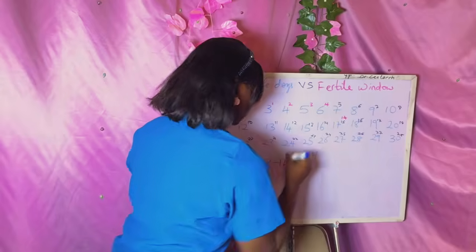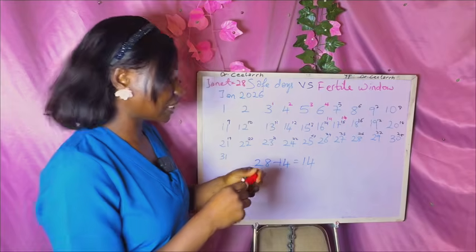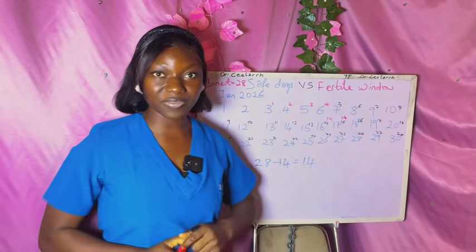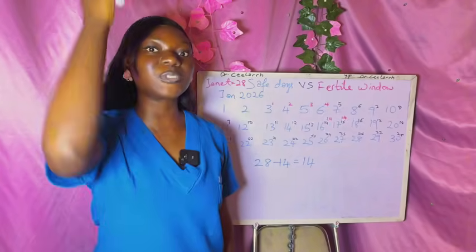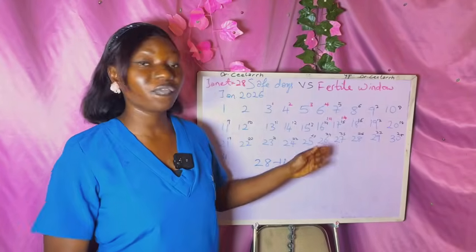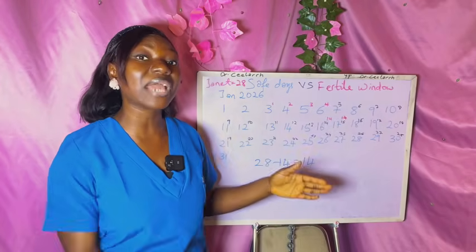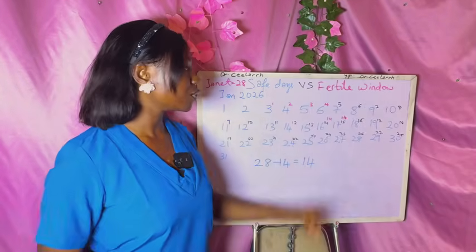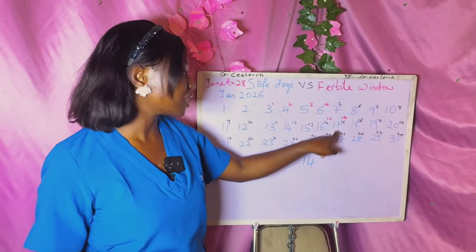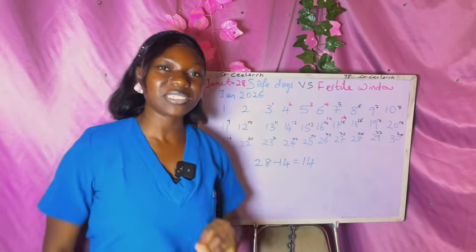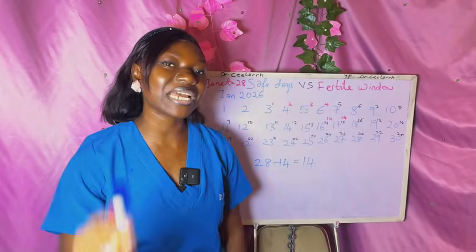Now, let me put another 14 here, right? 14. Now the thing is, ovulation does not have a particular day that it must be. Even the 14 days before the next menstrual cycle is an estimate. It is likely to happen around that time, but it doesn't mean it must. If it doesn't come on that 15th day of the cycle, which is the 17th of January, let's say Janet was waiting, on that 17th of January I must have my ovulation on that day. If it's not that day, then it is wrong.